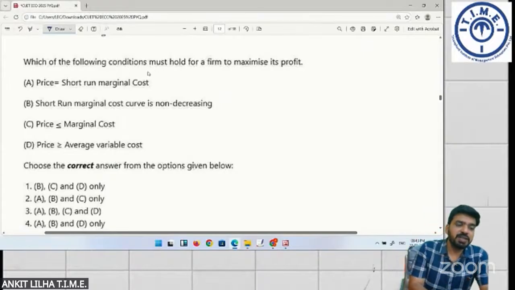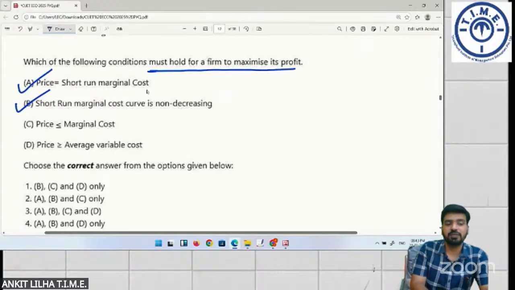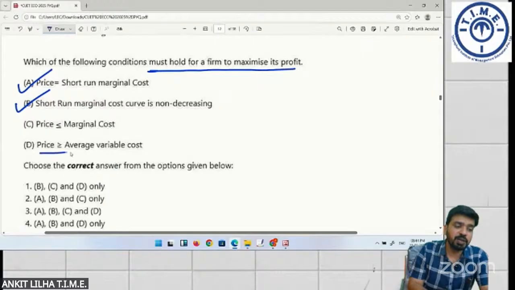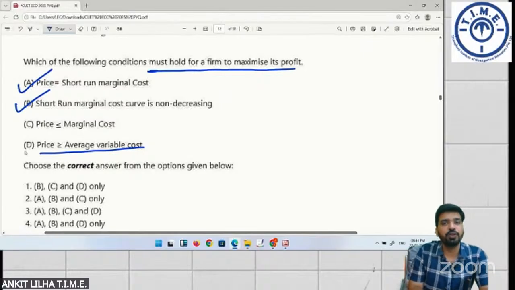Which of the following conditions must hold for a firm to maximize its profit? Price is equal to short-run marginal cost. Short-run marginal cost curve is non-decreasing. See, both of the conditions must hold true. Price equals short-run marginal cost will be true. Marginal cost is non-decreasing. We learn the condition that marginal cost should be increasing at the point. Marginal cost should be greater than or equal to average variable cost, because if it is not, the firm will be incurring losses. So it has to be greater than or equal to AVC.